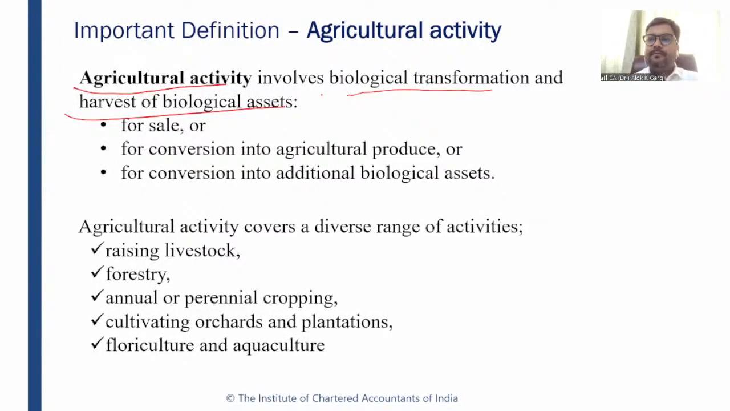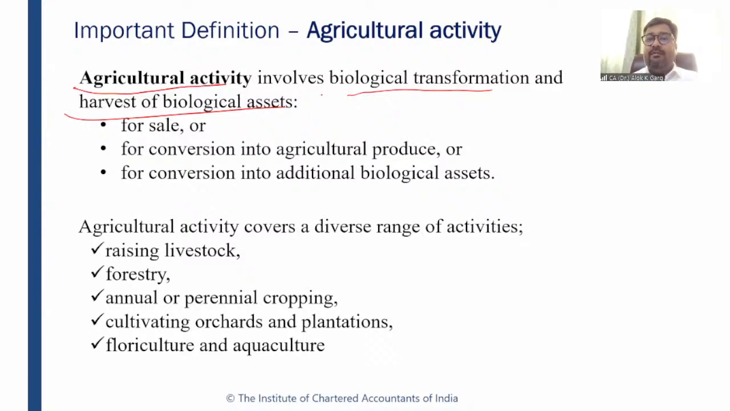For example, there is a calf and the calf has grown to a cow. Okay, so there is a biological transformation. There is a qualitative change, right? The calf is growing as a cow, and now when it becomes a cow, it will give milk. So it includes biological transformation as well as harvest of biological asset. If there is a cow and the cow gives some milk, it is again a harvest of biological asset. So this will be covered under agricultural activity. If the cow has given birth to a calf, it is again an agricultural activity. If the cow is giving milk, it is again an agricultural activity.